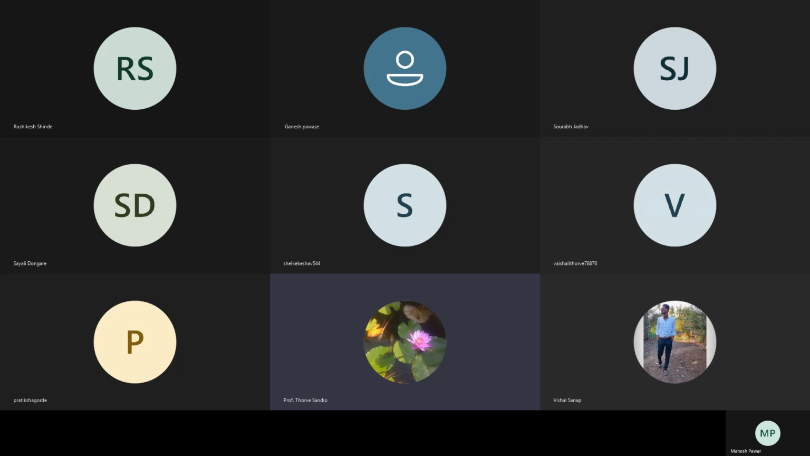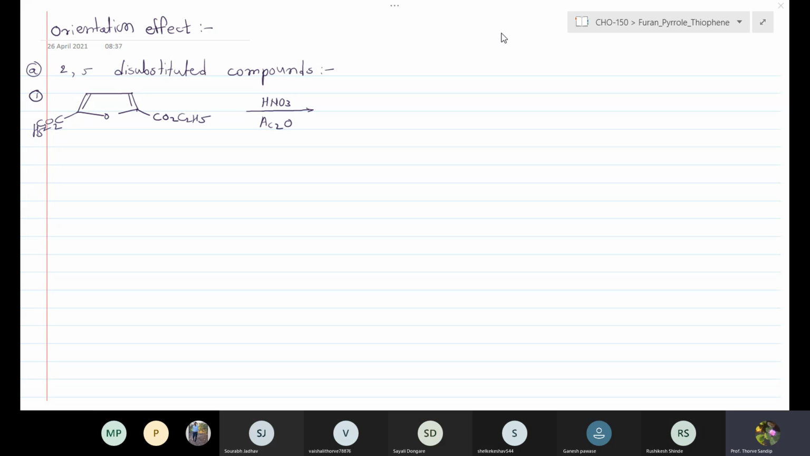As the reaction takes place with the mild nitrating reagent, the nitration takes place at the alpha position or the beta position. The alpha position is already substituted by the two ester groups.